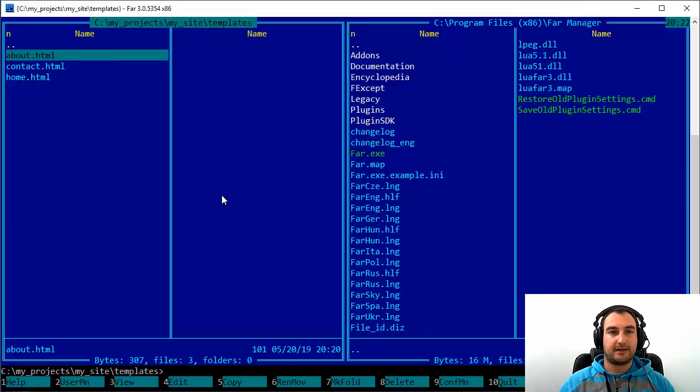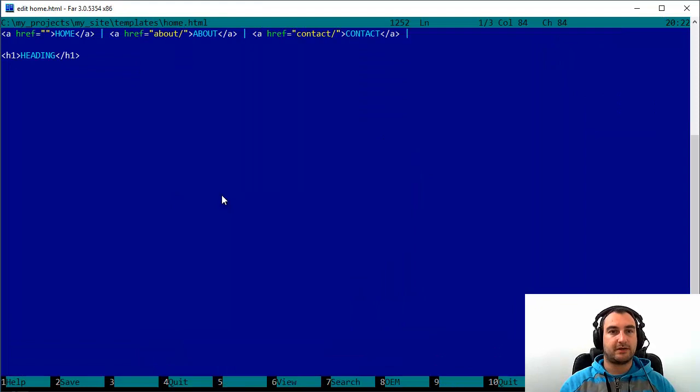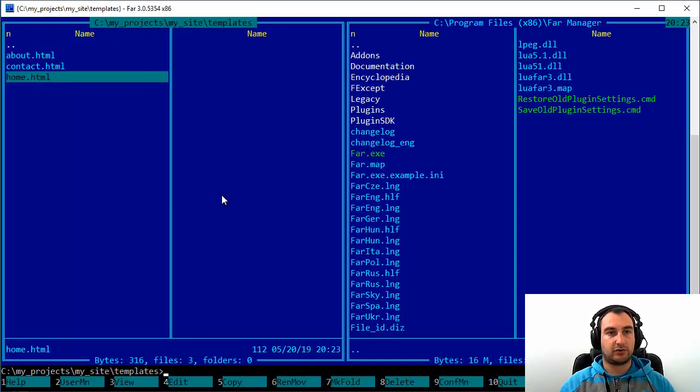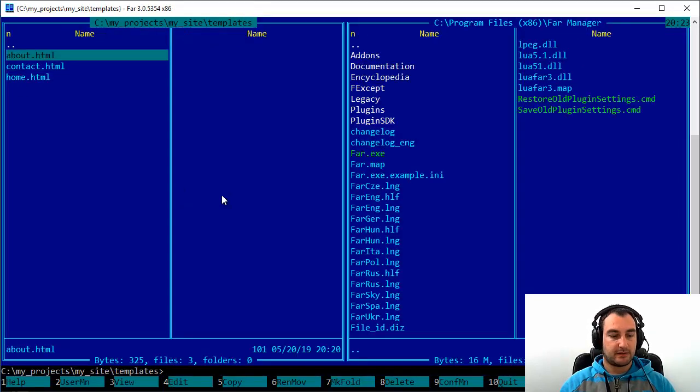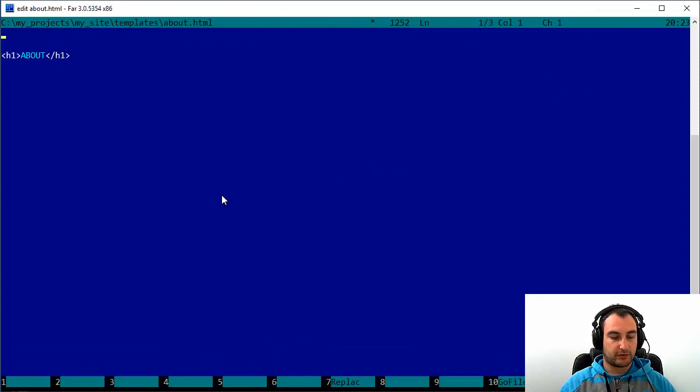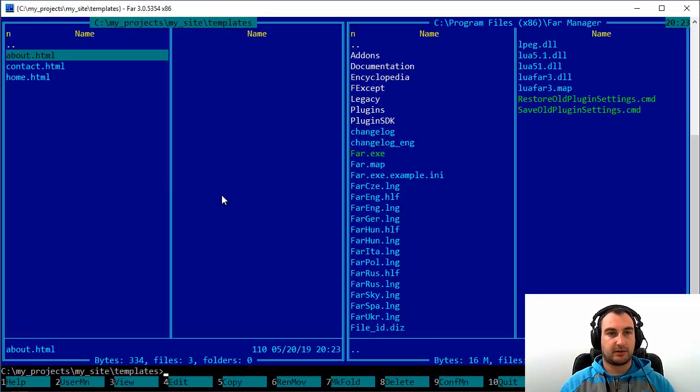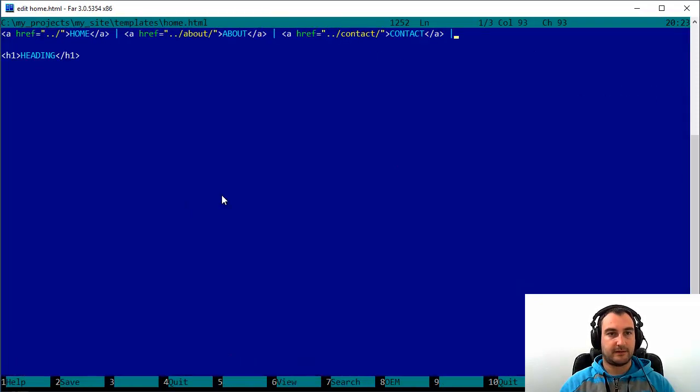Well, some people will say that I can solve this issue using the classical pure HTML approach to navigation, which means that here I will use two dots in this specific case and a slash. And let's actually do that here. It will not take us a lot of time. I will just copy paste this link to the other pages. It will be a couple of seconds, so I will not waste too much of your time. Okay, I think that's it.